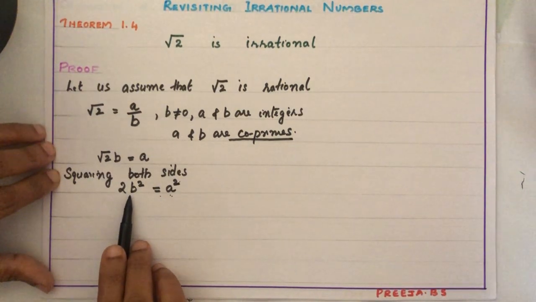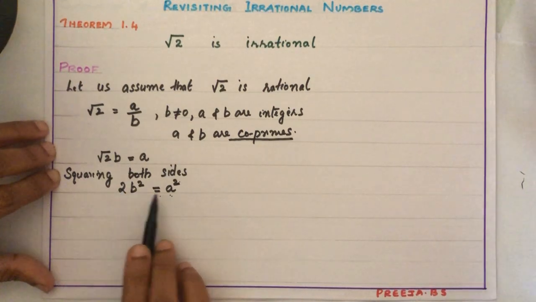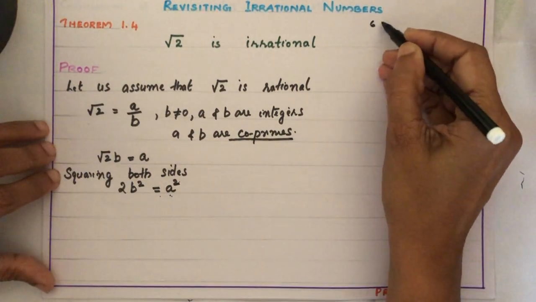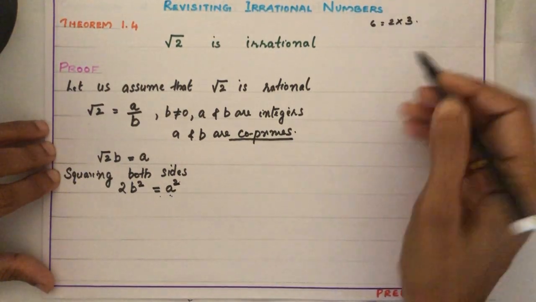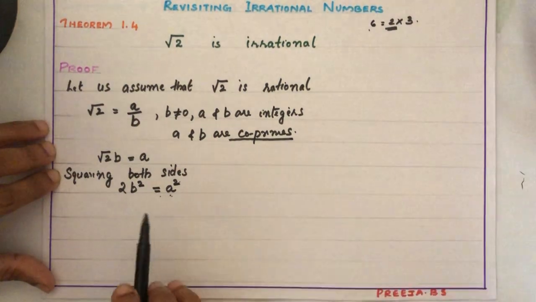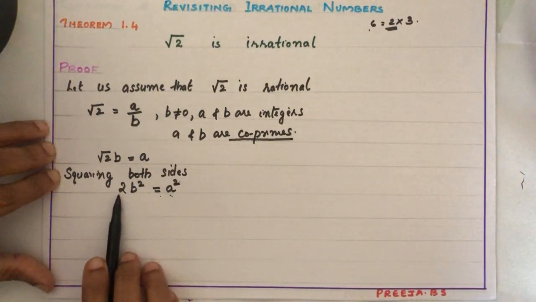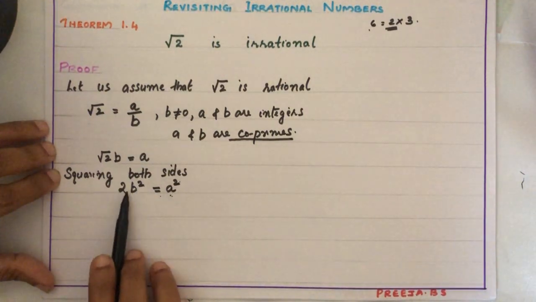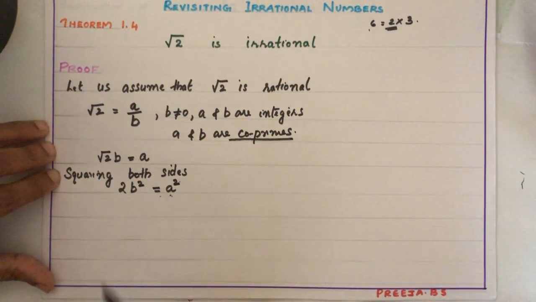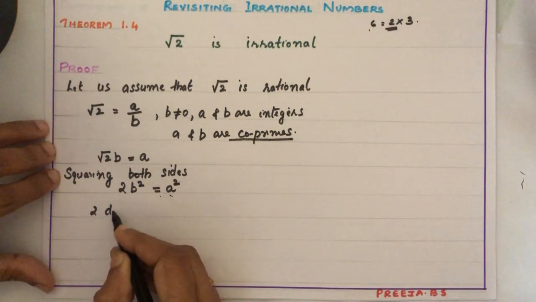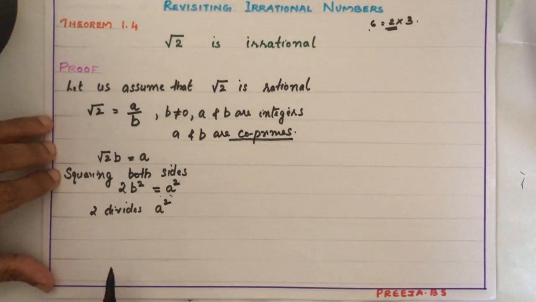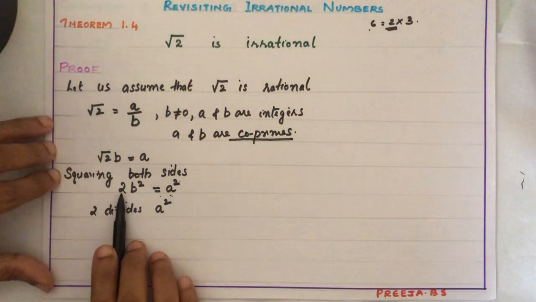What it means? 2 is a factor of A square, isn't it? If you are writing 6 equal to 2 into 3, what we can say? 2 is a factor of 6. Same way, if A square can be written as 2 multiplied by B square, then we can say 2 is a factor of A square. Or in other words, 2 divides A square, or A square is divisible by 2.